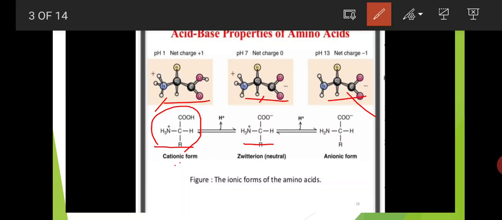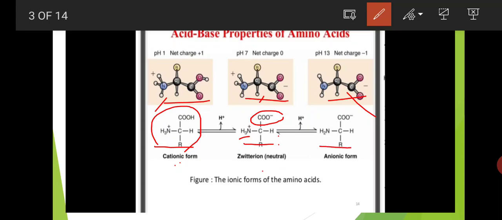Next, this is the zwitterionic form, where the carboxylic acid group also gets deprotonated, loses one hydrogen and forms COO minus, and the amine group already receives one hydrogen and forms NH3 plus. So in this middle compound both positive and negative charges are present, and the pH value is 7. It is called the zwitterion or neutral compound.